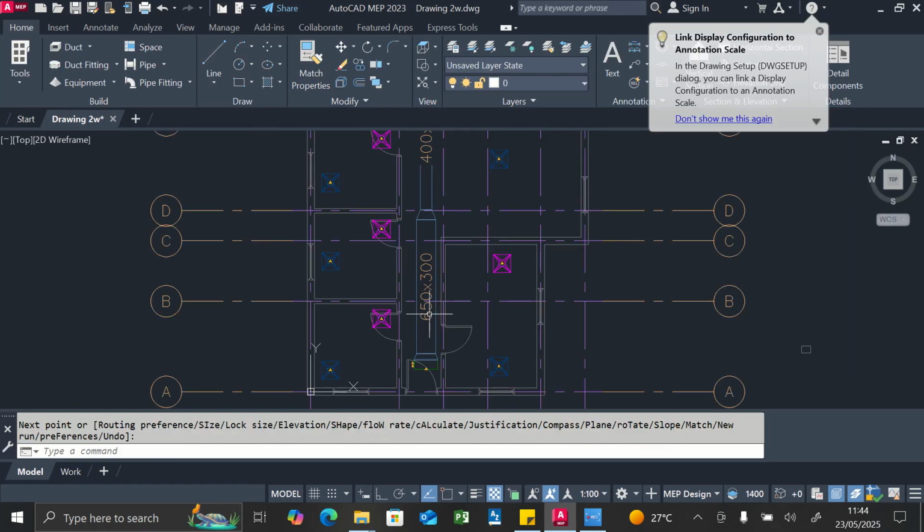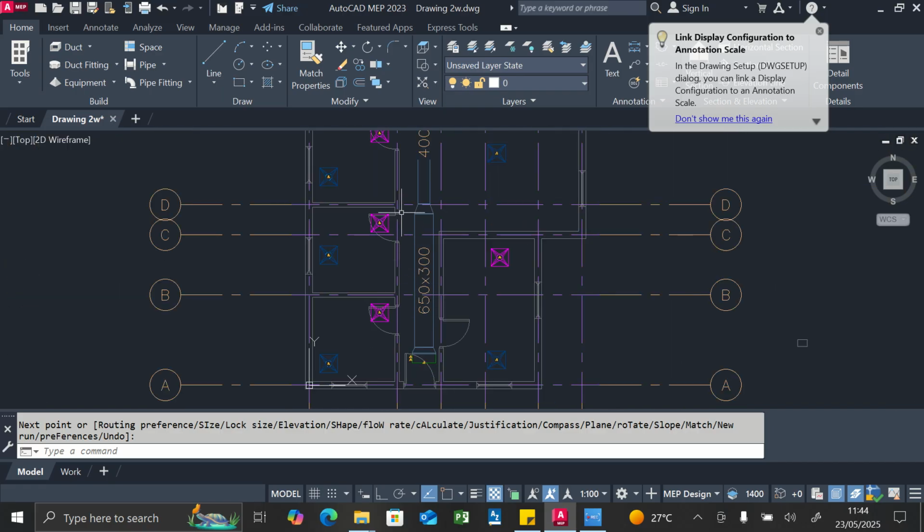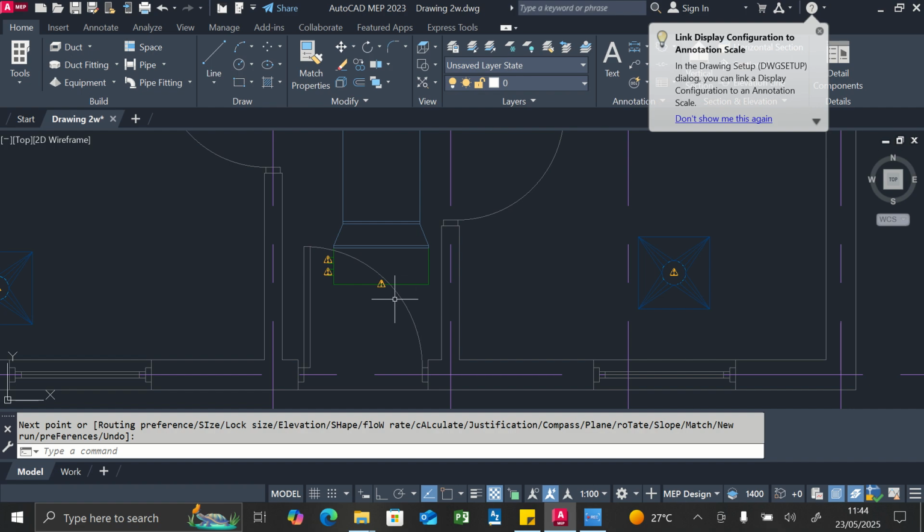So we've been able to create a duct, that is a supply air duct. If you notice, there are several triangular icons here. So this icon here represents the connection point for the return air duct, the one we just did being the supply air duct, while these two other rectangular icons represent connection points for the refrigerant.